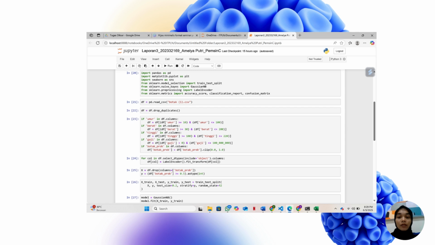On line 9 contains a comment where we will write the dataset name .csv.